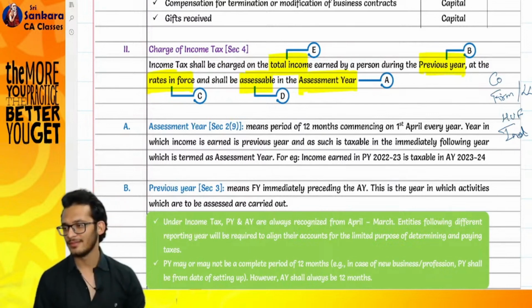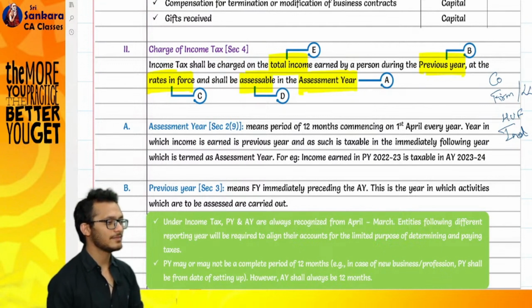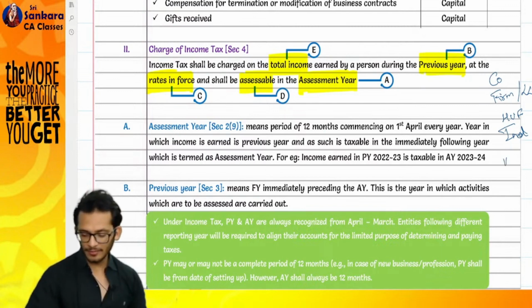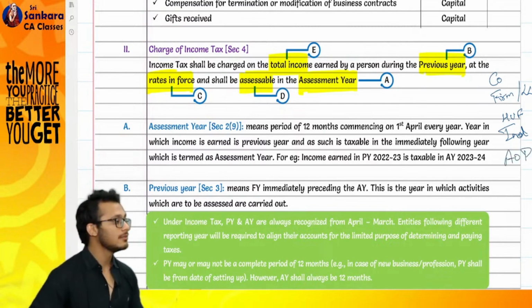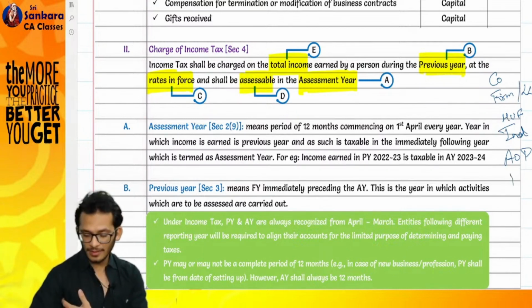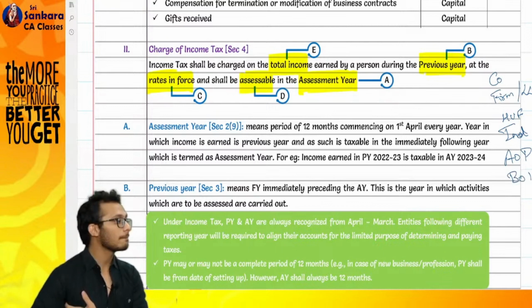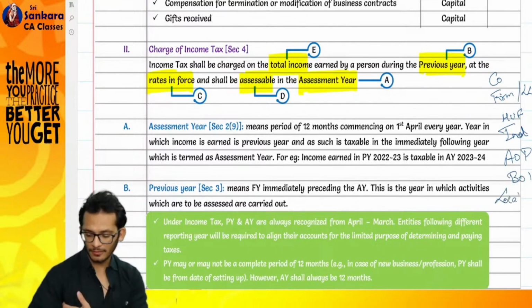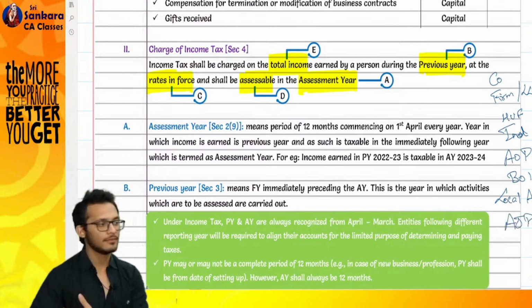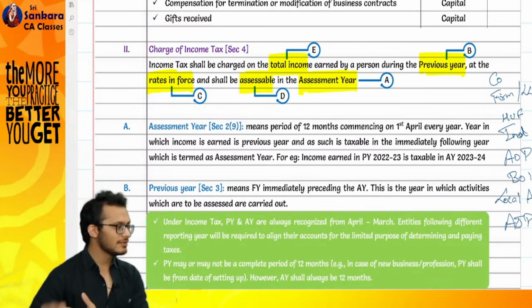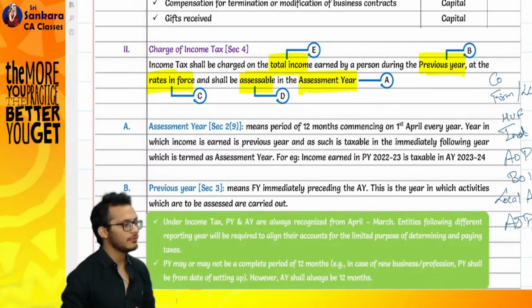Next. Next. That's all? Have you heard something about AOP? Something about BOI? Something about local authority? Something about AJP? No? This is all the definition of a person means.